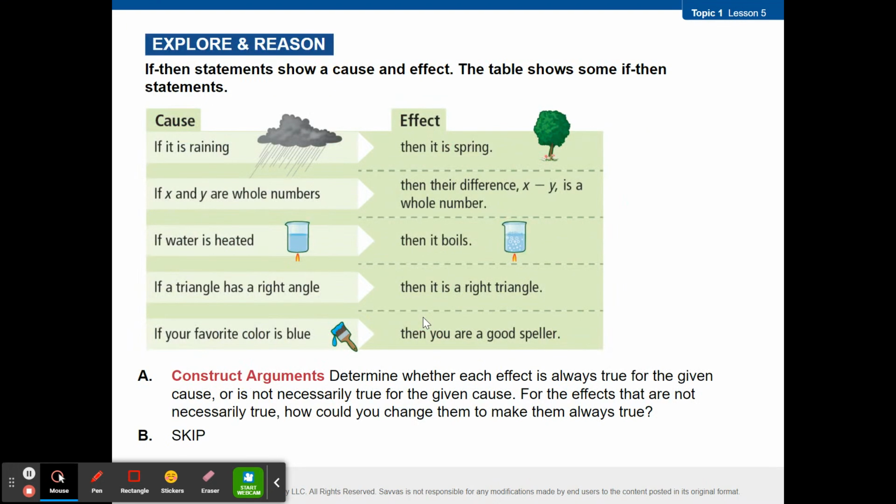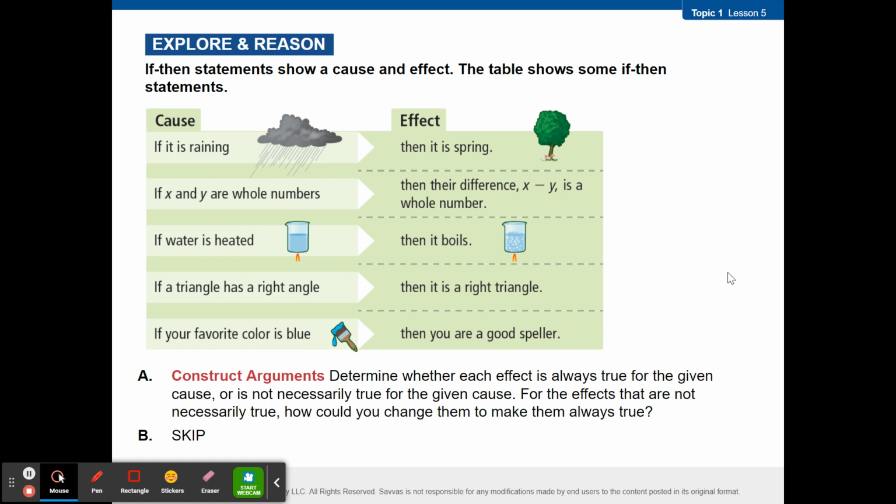All right, so you were supposed to skip B, so don't worry about that, but let's talk about the explore and reason. Now, all I wanted you guys to do was identify, are these statements true or are they false? So in this case, if it is raining, then it is spring. Who says true? Who says false?